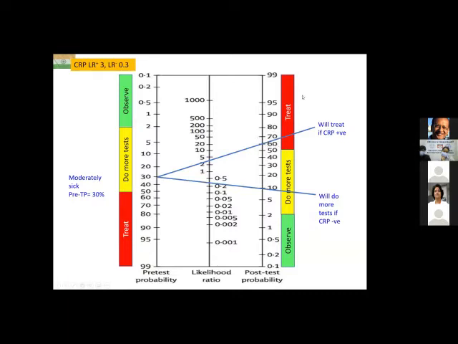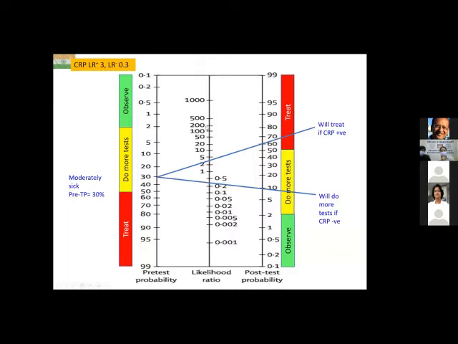60% is in my zone of treatment because it is above 50%. So I will treat this patient if CRP is positive. That means a moderately sick patient whose CRP is positive, I will treat because the post-test probability is 60%, which is in my zone of treatment.